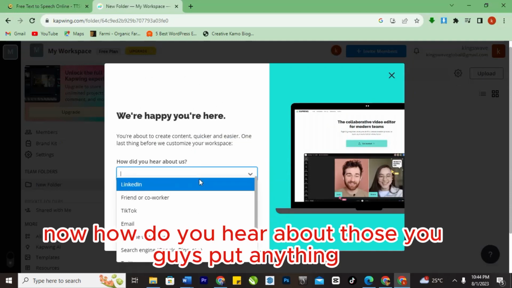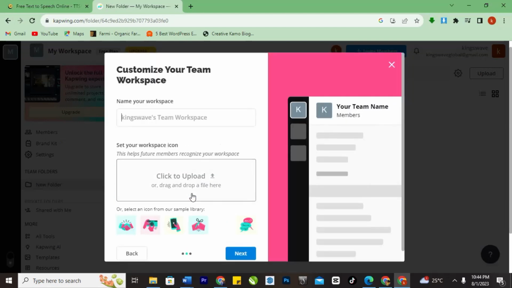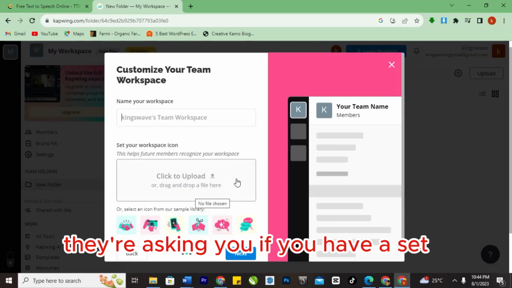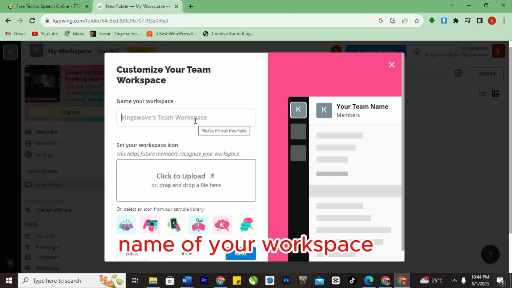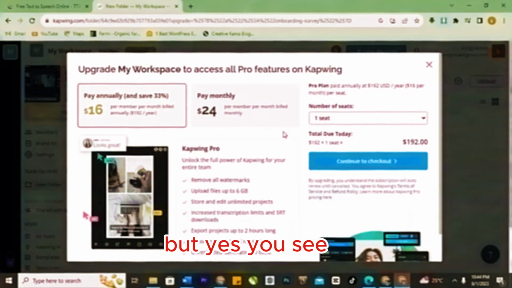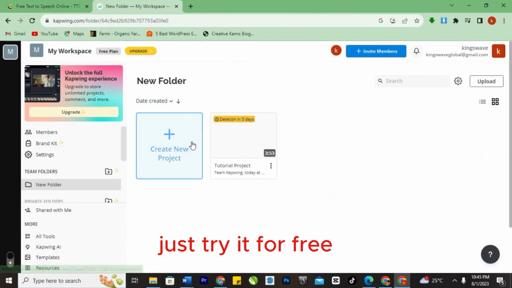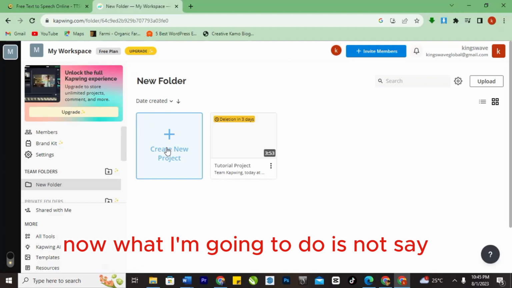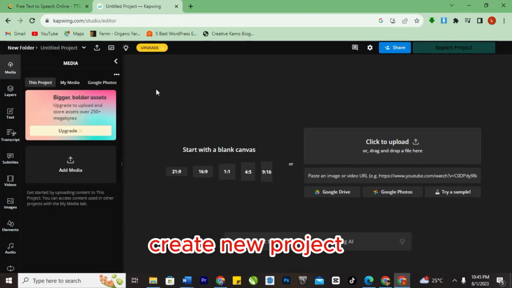Now, how did you hear about us? You can just put anything. Just put search engine. They're asking if you have set your workspace icon and the name of your workspace. You don't need all this honestly. Just try it for free. Now what I'm going to do is click on create new project.